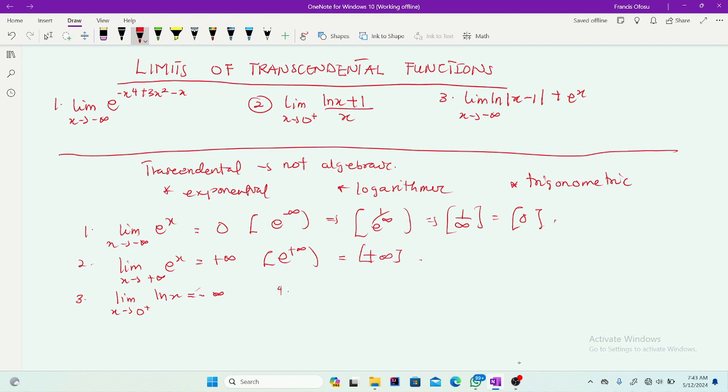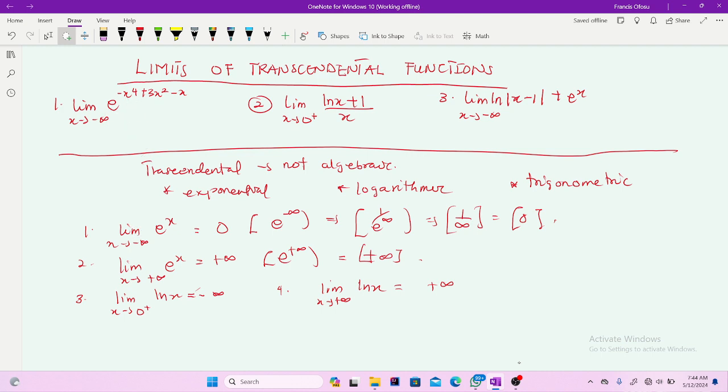Then you have the last one, the limit as x approaches positive infinity of natural log of x, which is always equal to positive infinity. So take note of all this, then we'll be applying them. Without wasting time, let's solve the problems here.